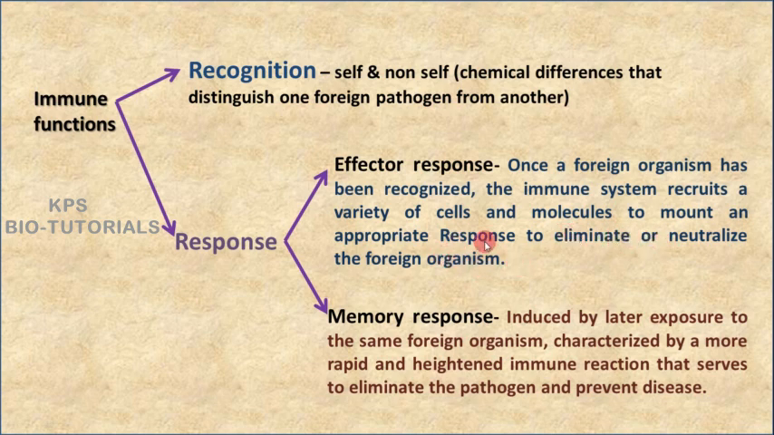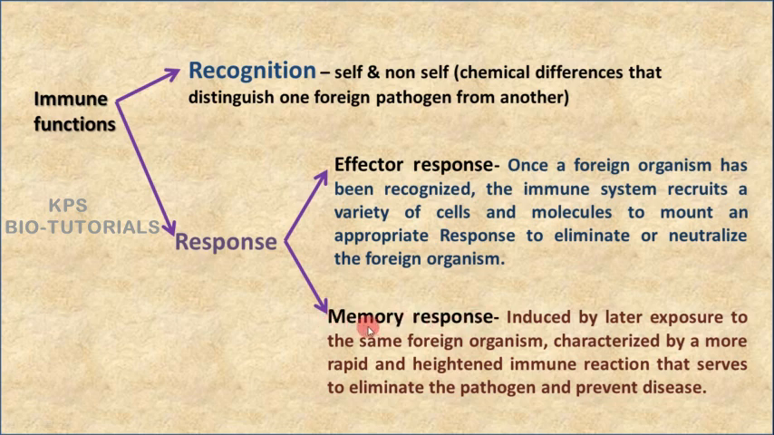So effector response is elicited against a pathogen in its first encounter with our immune system. Then the second type of immune response is called memory response. It is induced by the later exposure to the same foreign organism. Here, memory response, as the name indicates, is something related with memory.